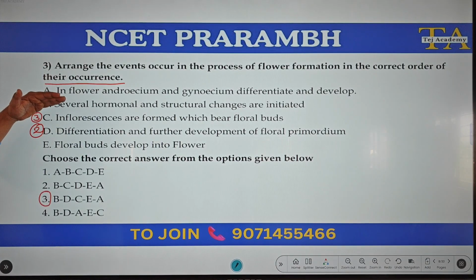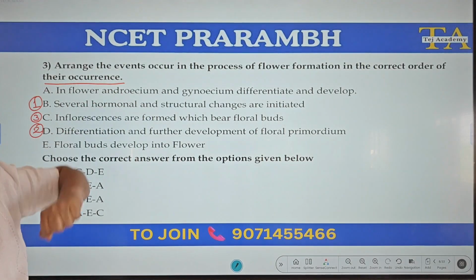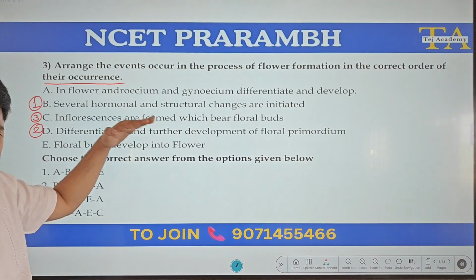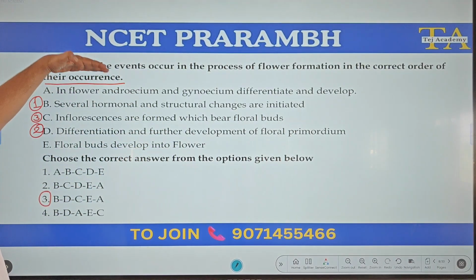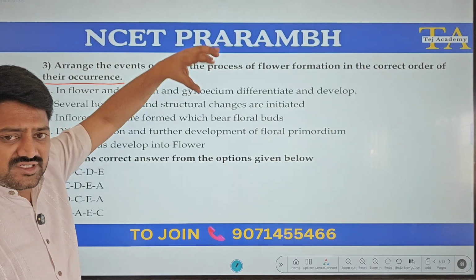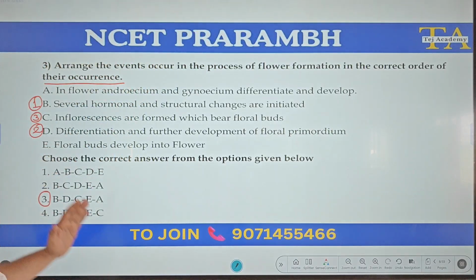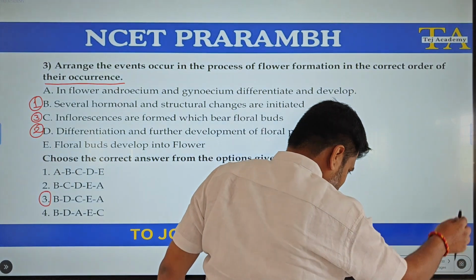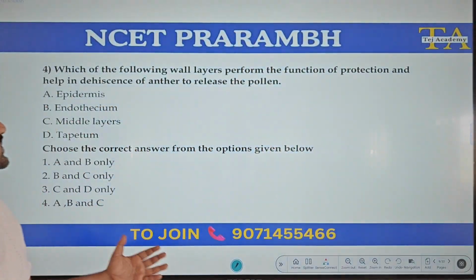After that, once inflorescences are formed which bear floral buds, they will develop into flowers. The flower will mature, androecium as well as gynoecium will differentiate and it will form the mature flower. So this will be the correct sequence, that is 3. Let us move to the fourth question.